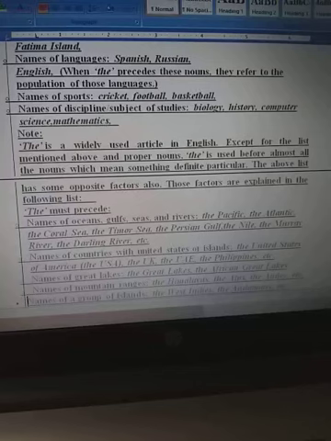And one important thing is that articles are a kind of adjective, as they qualify the nouns. So students, that's all. That was all about articles.